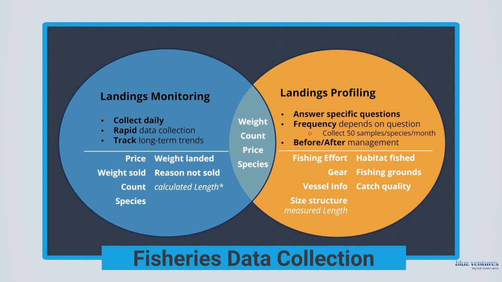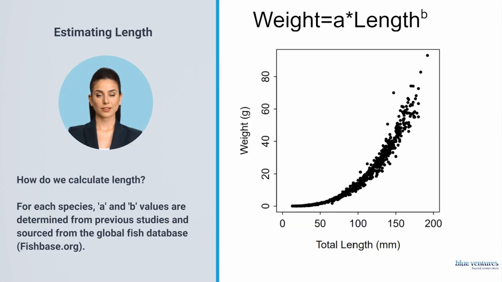The Landings Profiling Survey collects all this information, plus effort, gear, size structure or measured length, fishing grounds, and other partner-specific sample data, such as sex, gonads, or catch quality. We estimate length from the weight collected in the Landings Monitoring Survey, using A and B values determined from the length-weight relationship collected from field data in previous studies.